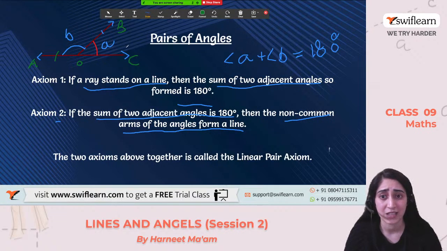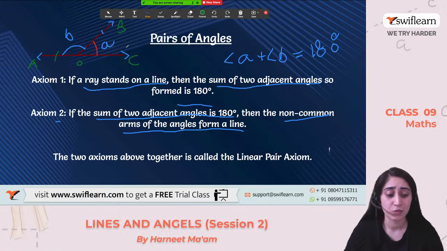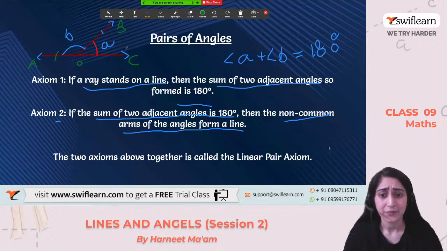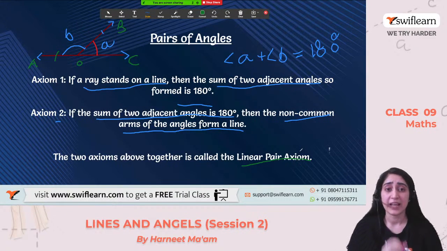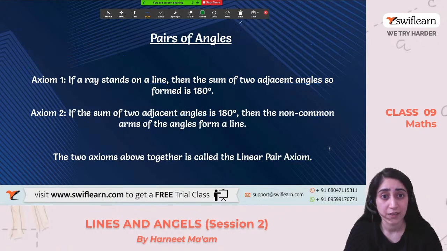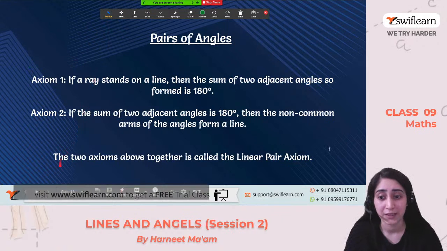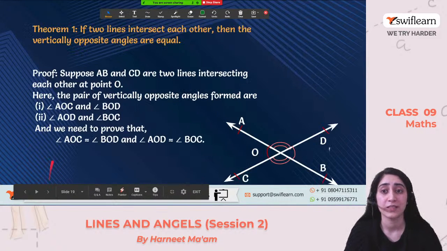Of course, this is a straight line, right? This is what we have discussed. So according to these 2 rules, we make axioms, which means they are linear pairs. We just have to learn this; it is the basic rule by which this whole system works. Clear with this one?